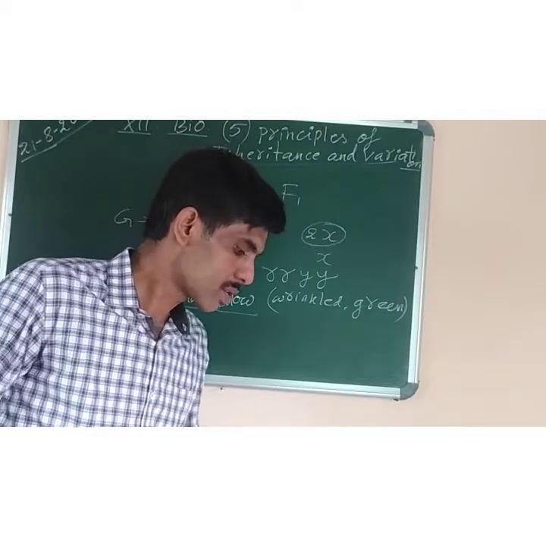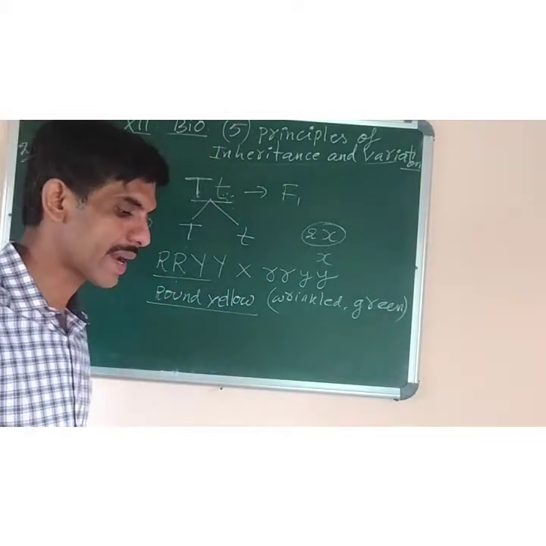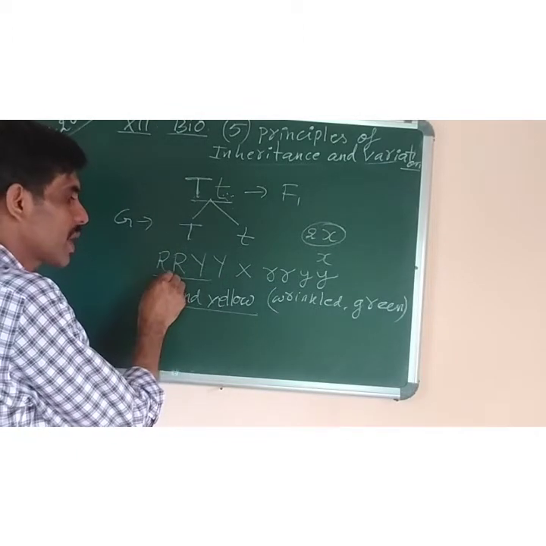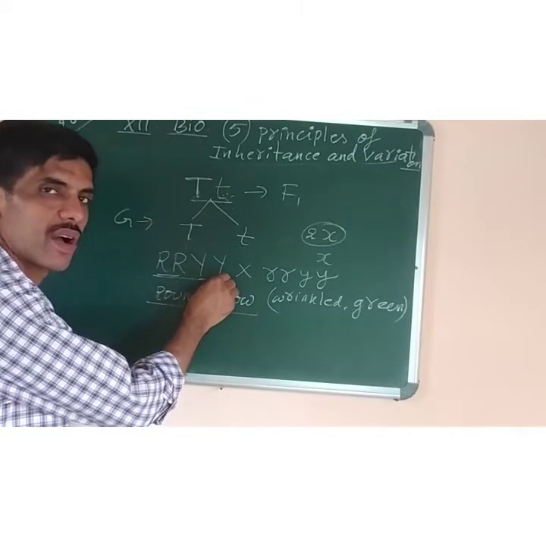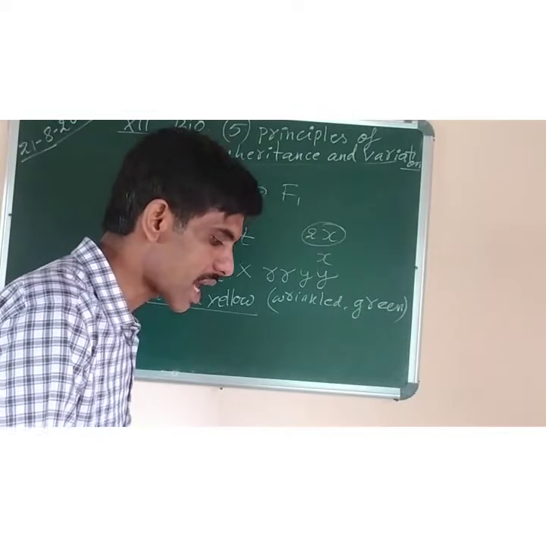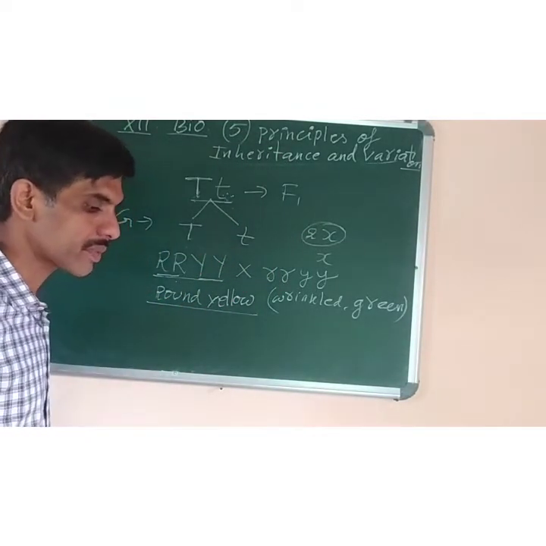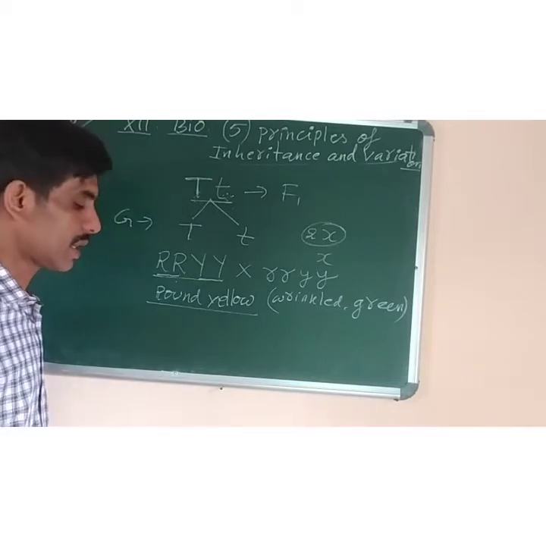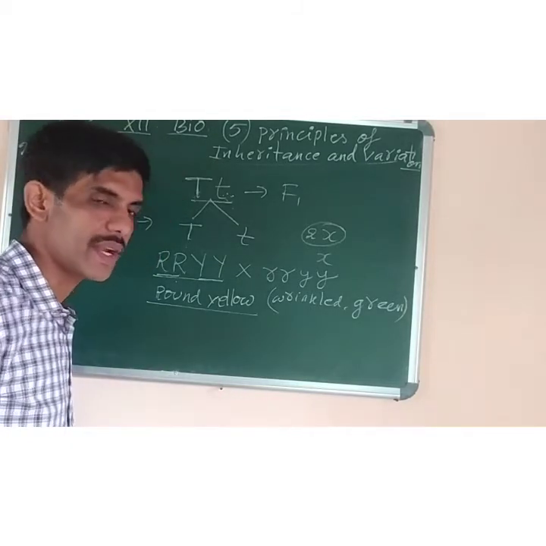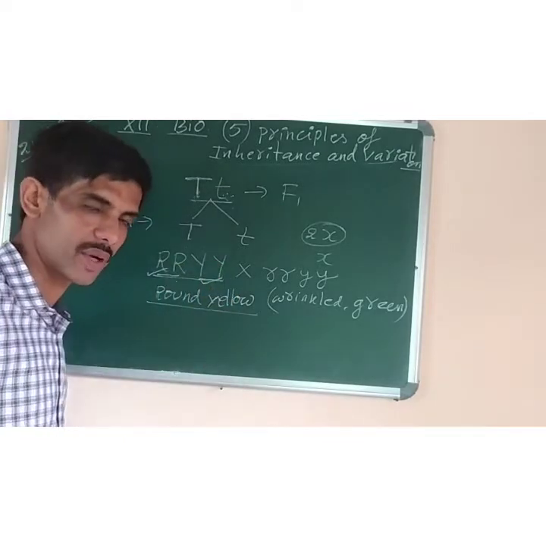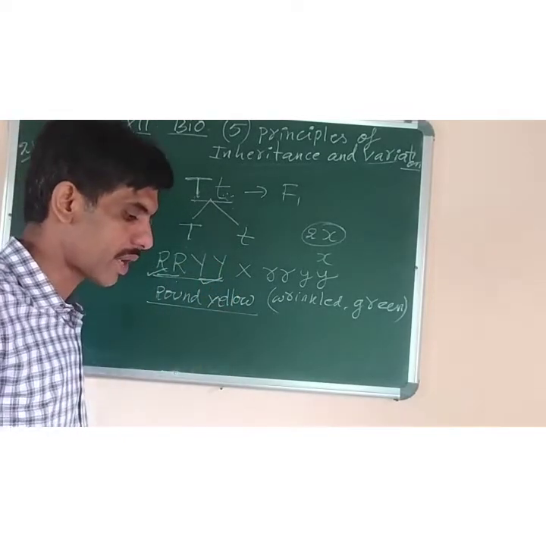Okay? So what he found was that when two pairs of independent alleles are brought together in the hybrid, that is in the F1, they show independent dominant effect. Means this one will have separate effect, this one will have separate effect, on that F1 hybrid.